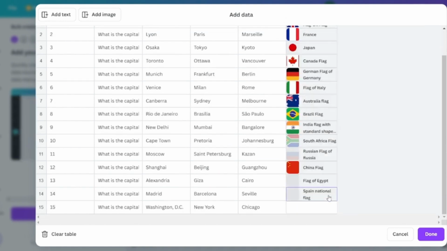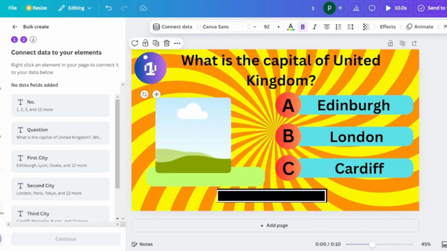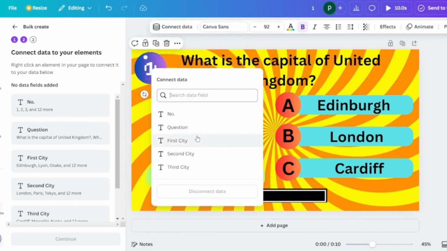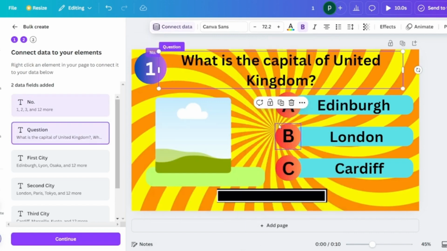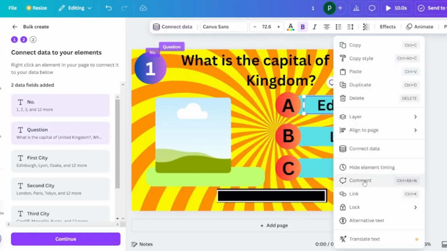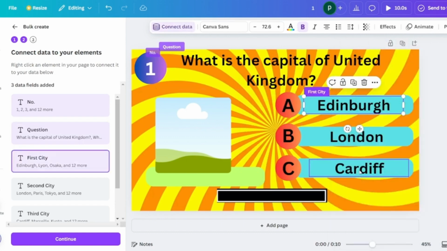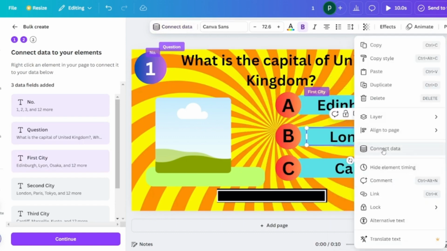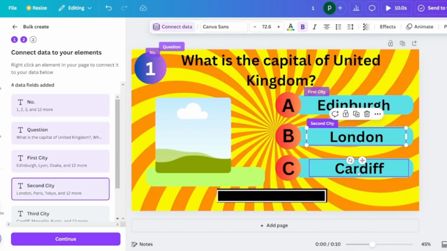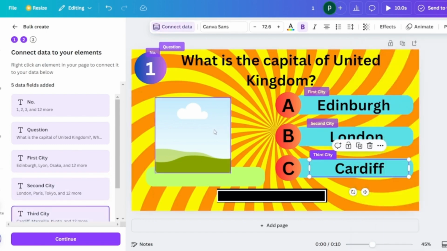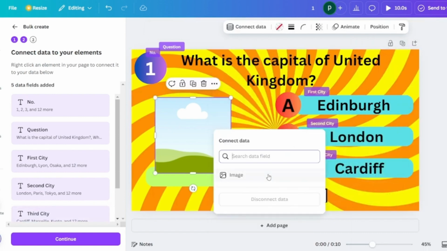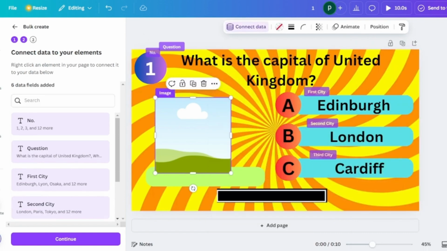Now comes the connection part. So firstly we click on question number and then right click on connect data, and then we click on the first column, and then similarly for question we click on the second column, and then for the first answer we click on the column which is associated to that, similarly for second column and for the third column as well. Now for the image we right click, connect data, and then connect to the image column. Now all the data has been connected. Now all you need to do is go ahead and click on the continue button.